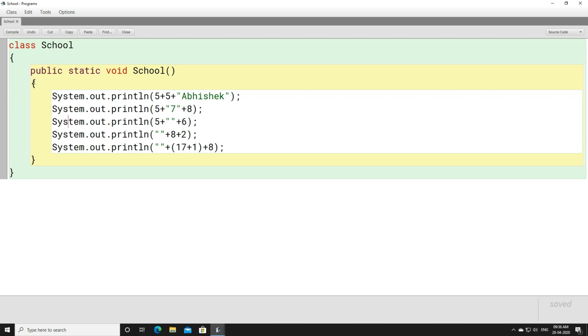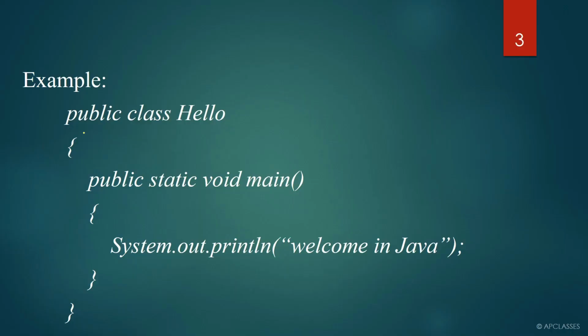So tokens are the smallest individual unit of a program which is meaningful to the compiler, remember. Now look at this example and tell me how many tokens we have here. This is one token. This is another token. This is the third one.